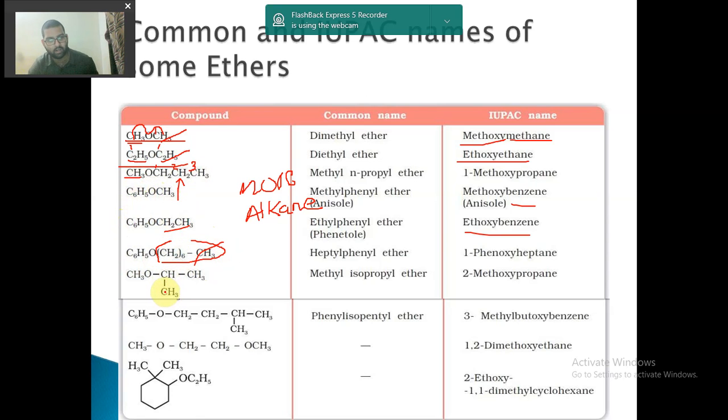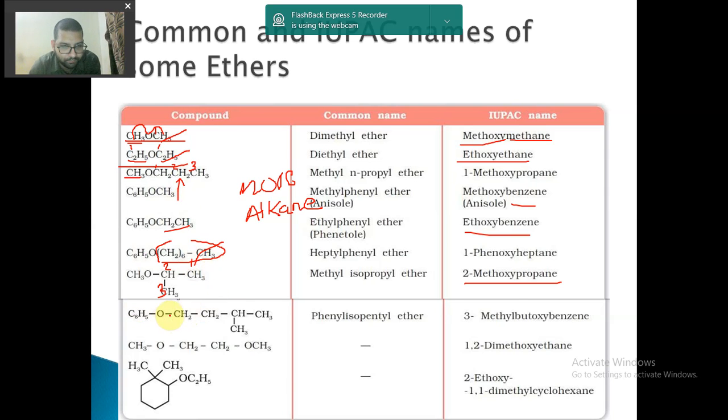Here you see this, what is this? Here you will have to select the chain. I will select the longest chain of carbon atoms. So we will select like this, 1, 2 and 3. At 2, what is coming? At 2, methoxy is coming, and what is this? 1, 2 and 3, this is propane. So 2-methoxypropane. Got it? So this is simple. If things are getting complex, then you will have to start numbering the carbon atoms. So we will number the carbon atoms like this, 1, 2 and 3, and here at position 2 the methoxy group is coming, CH3O is methoxy, so 2-methoxypropane.